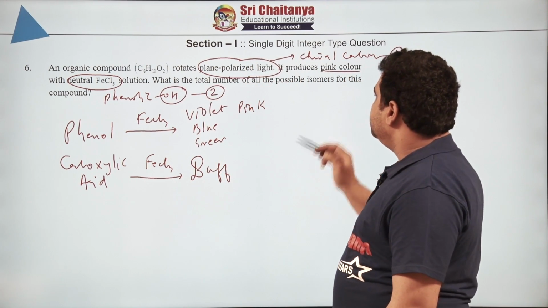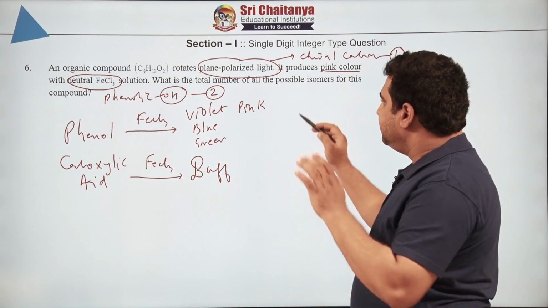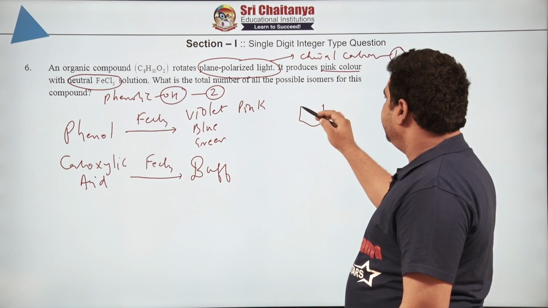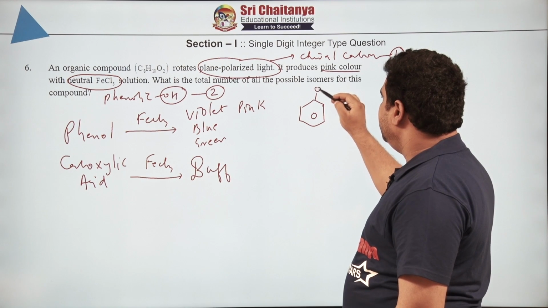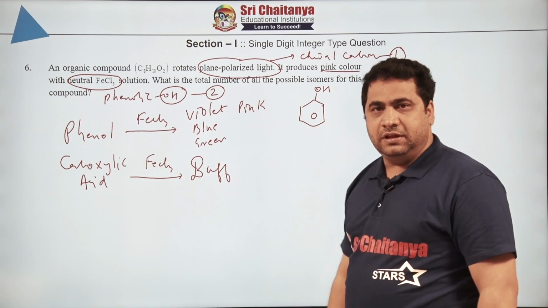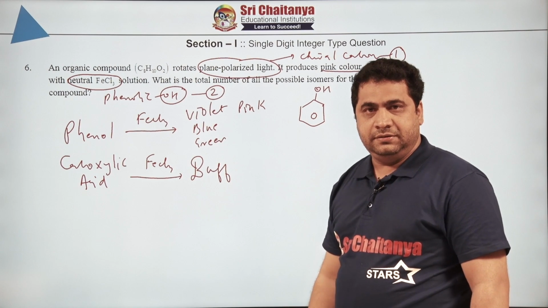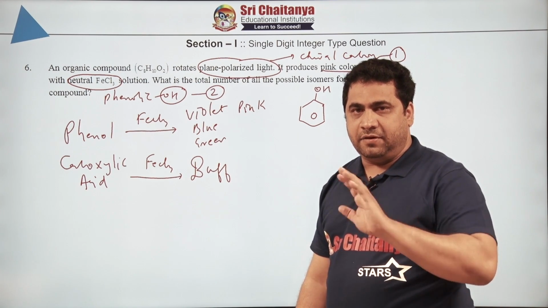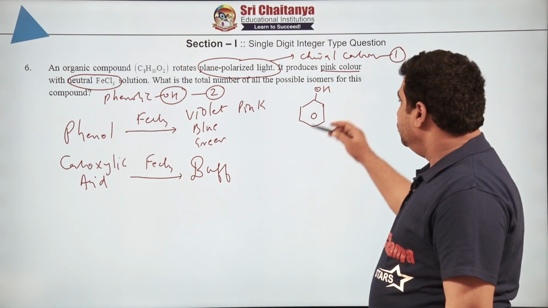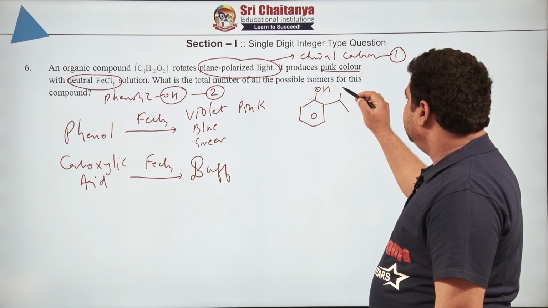What is the total number of possible isomers for this? So, satisfying this we can write. If I write phenolic OH, 6 carbons are used in the ring. How many are left over? 8 are there, and from 8, 6 have gone. How many are left over? 2. So, can I take 2 carbons outside?